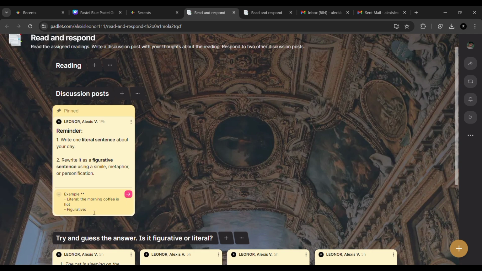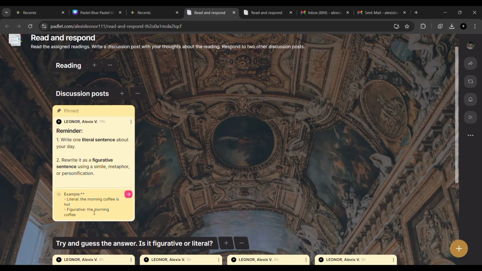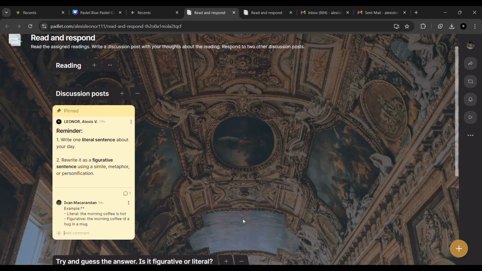Another example for figurative language is the morning coffee is a hug in a mug. You can write it in your notebook as you please.